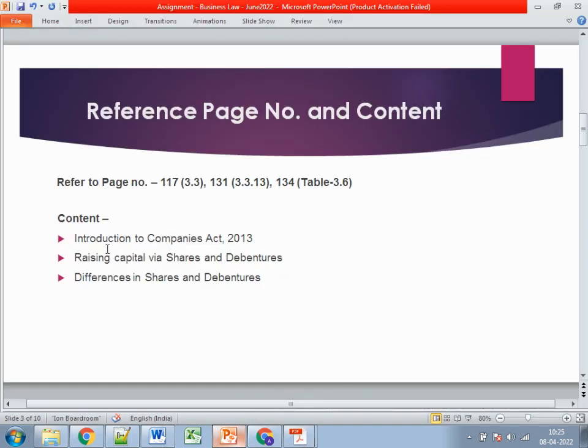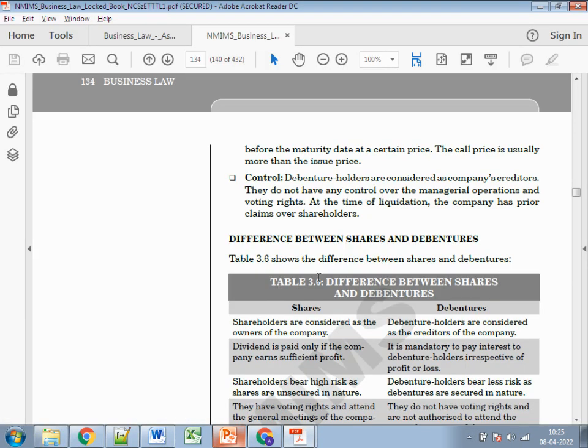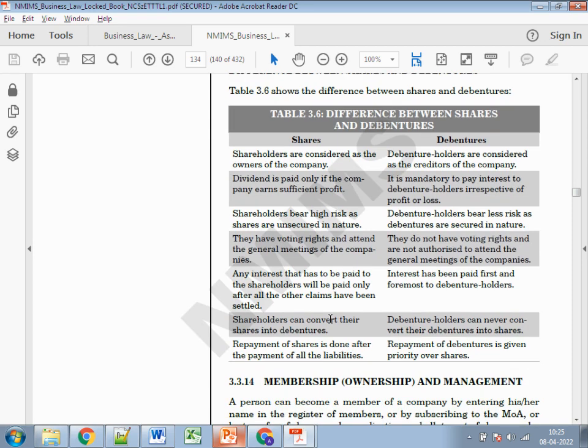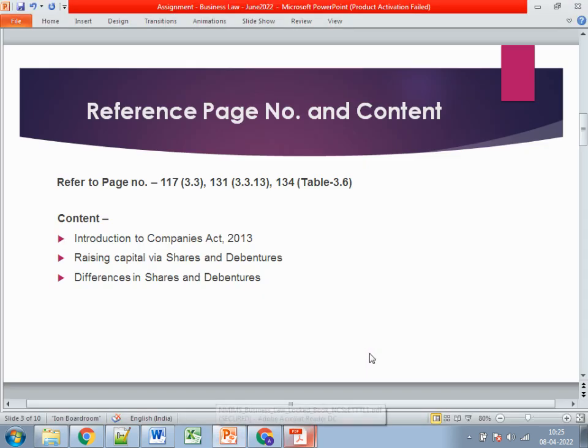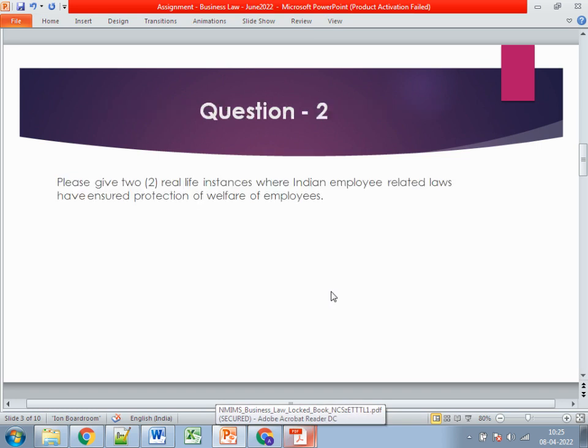The last one is the differences between shares and debentures. That's optional. If you are lacking words and require more, you can definitely add this, where you differentiate between shares and debentures. So these are all the things you need to refer to in the first question. I think the first question is pretty much clear.